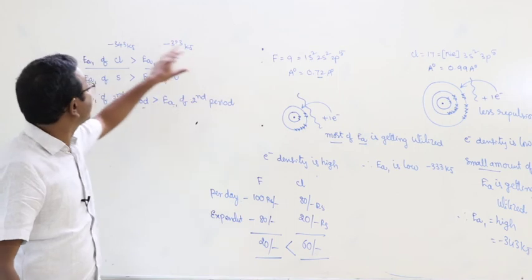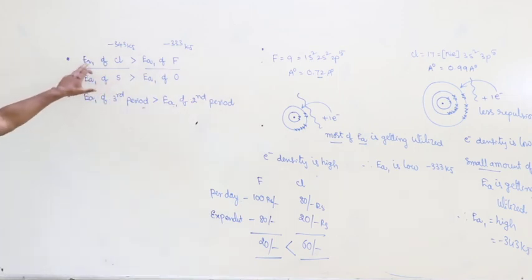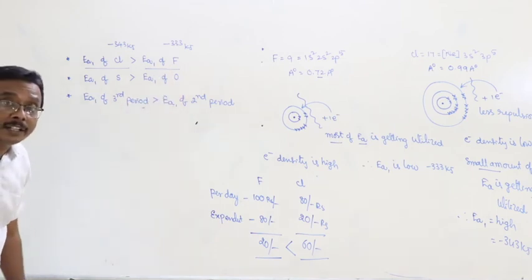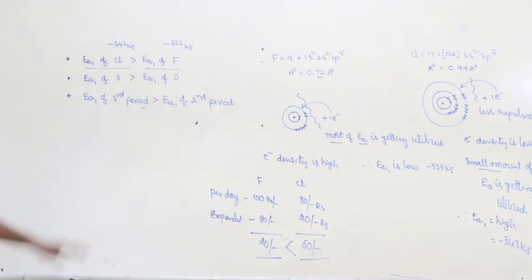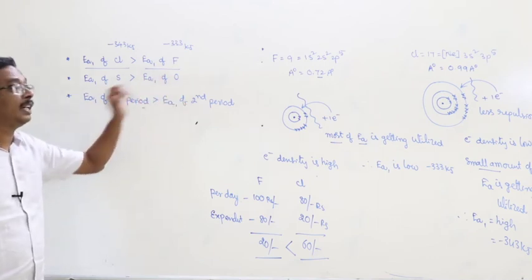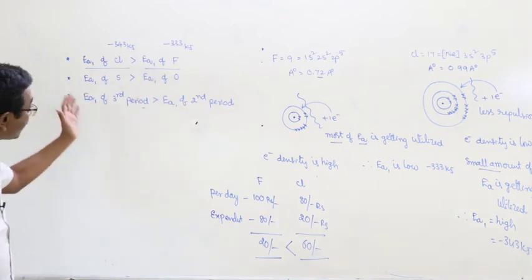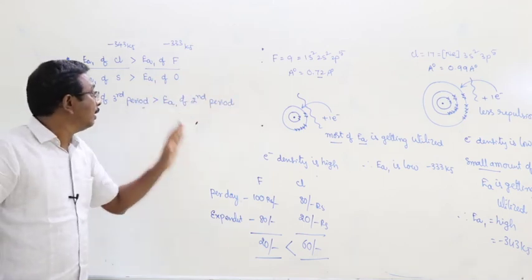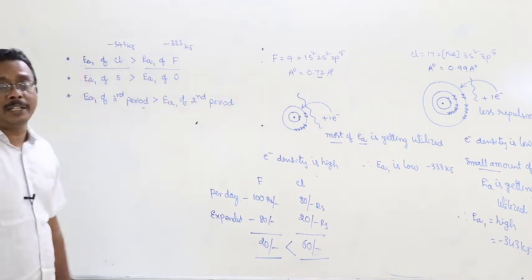As a result, the statement is given: the first electron affinity of chlorine is greater than that of fluorine. The first electron affinity of sulfur is greater than that of oxygen. The first electron affinity of third period elements is greater than that of second period elements.